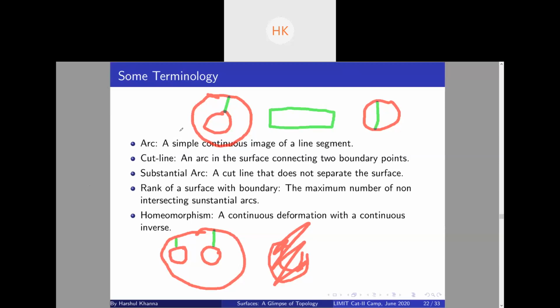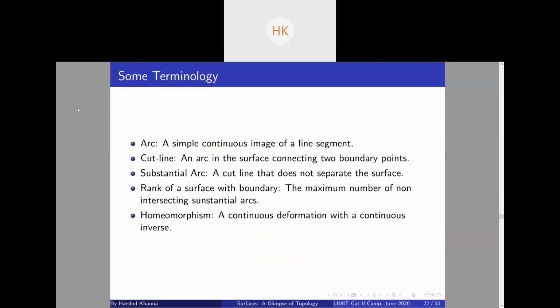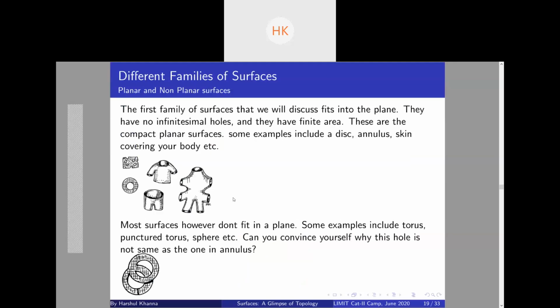Yeah. Let me show one more. What is the rank of this surface?